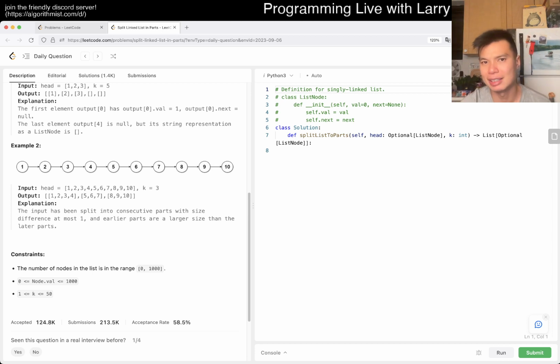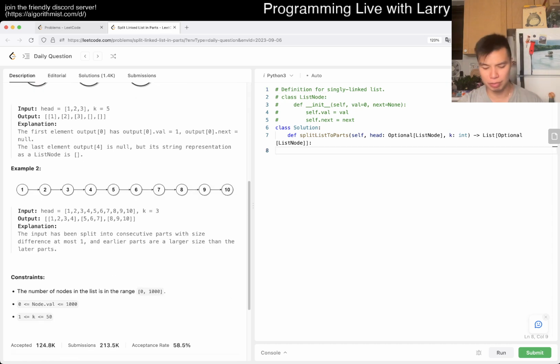But of course, like I said, that's going to be k times n because each linked list node will go through each of the k different groups, or parts. They call it parts or groups, right? So that's not optimal, even though it's a cool idea to play around with. And for an online algorithm, maybe that's all you can do. But given that we don't need to do it in an online way, maybe the calculation of n and then just doing k will be good enough.